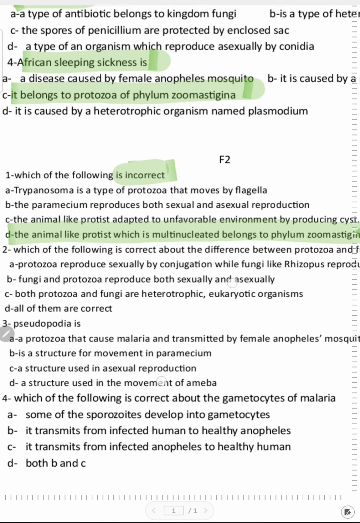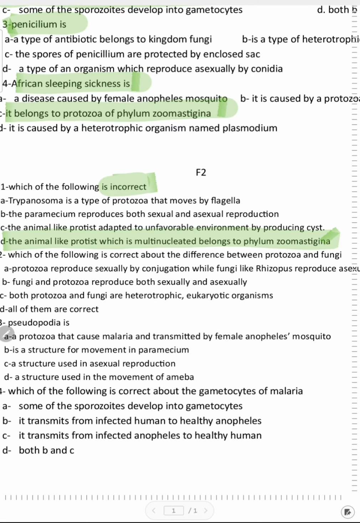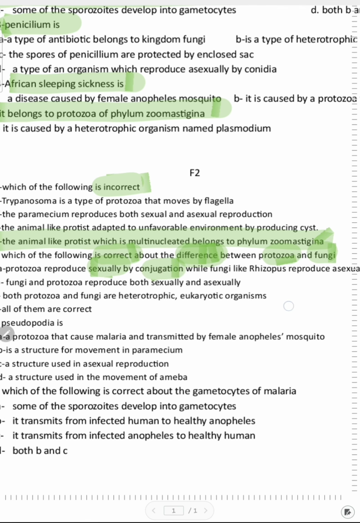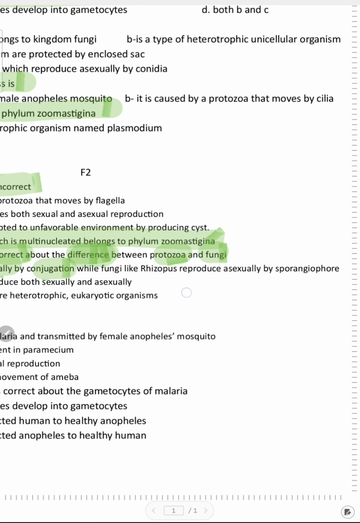Now, the second question: which of the following is correct about the difference between protozoa and fungi? So we will focus on the correct answer, only the difference between protozoa and fungi. We will not choose everything. A. Protozoa reproduce sexually by conjugation, while fungi like Rhizopus reproduce asexually by sporangiophore.